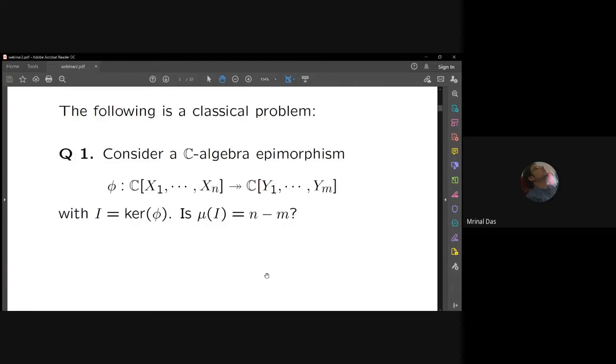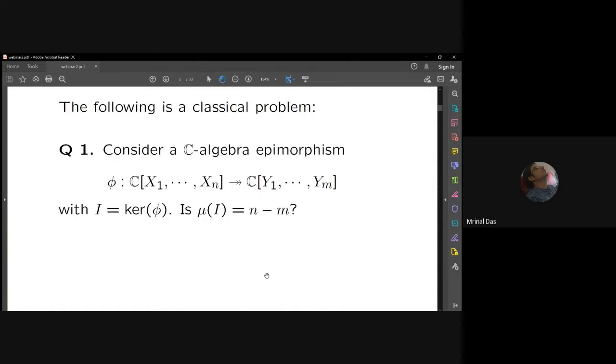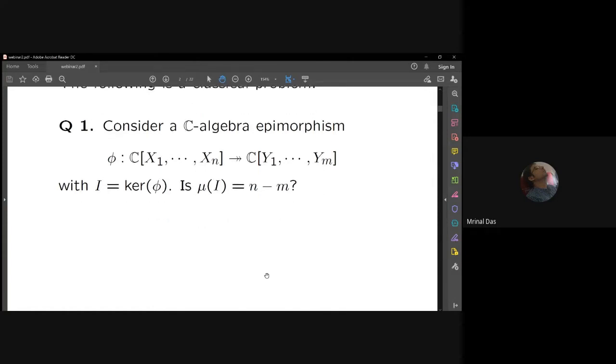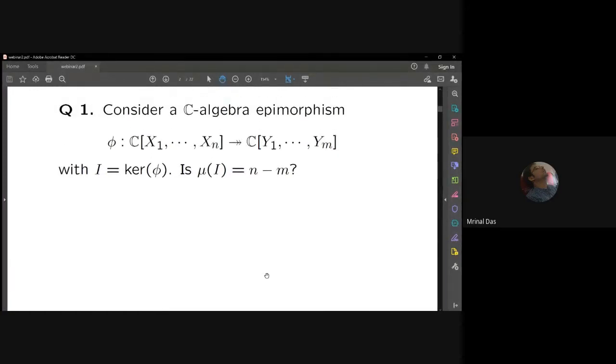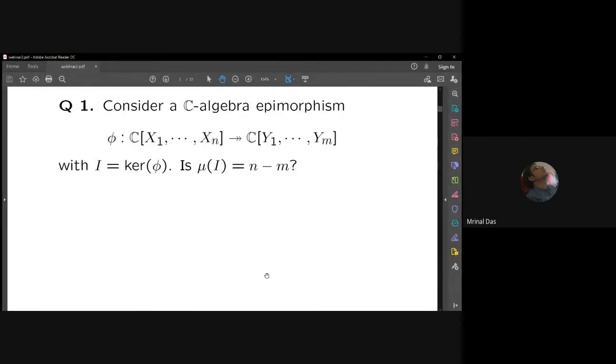This notation mu stands for the minimal number of generators. So the question is whether the kernel is generated by the correct number of elements. Starting from here, we will see many variants of this question. This question only asks whether the kernel is generated by the correct number of elements, but one can ask a stronger question regarding the nature of the generation. So that is question 2.